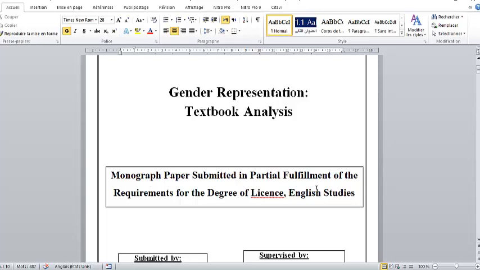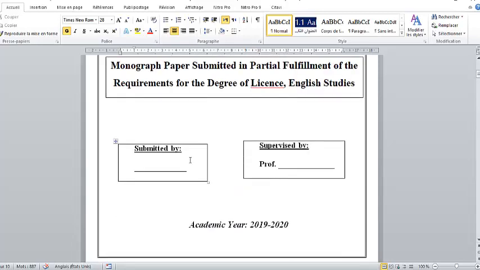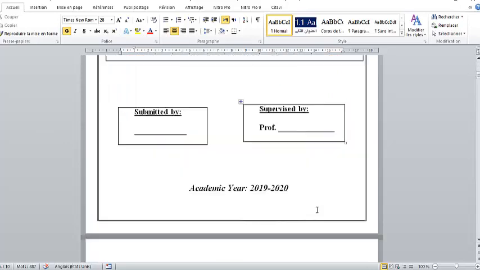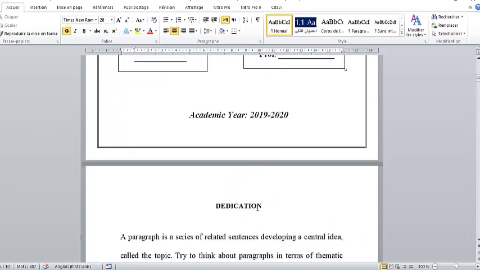Now, also you should use this for administrative reasons: your name, the name of your teacher, and also the logos of your institution. Now, immediately after there is the dedication.